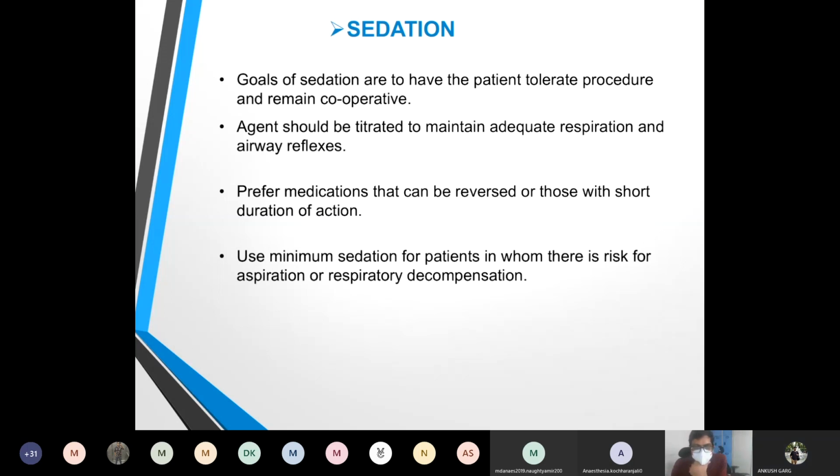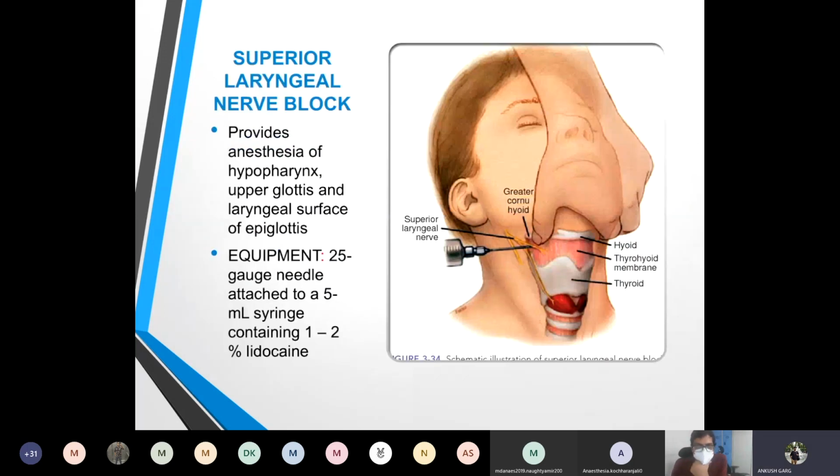Bring the diagram and show it to us with the diagram. This one. Now, this is the greater cornua of the hyoid bone. We insert a 25 gauge needle at the cornua in an anterior inferior direction. Resistance is felt as the needle is advanced through the thyrohyoid membrane. This is the thyrohyoid membrane.